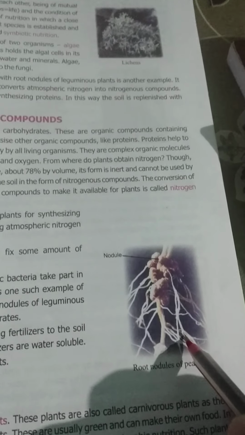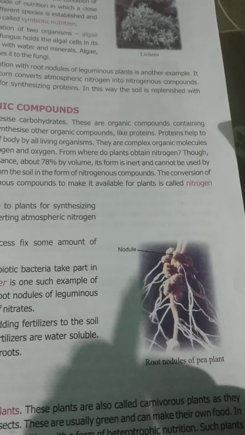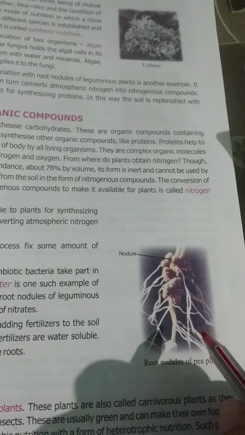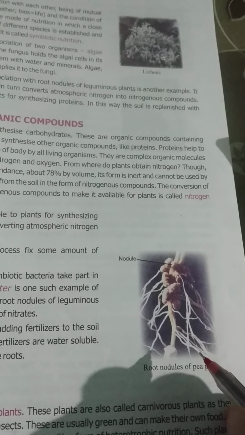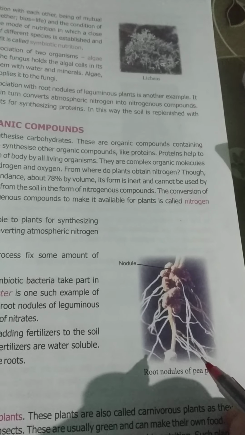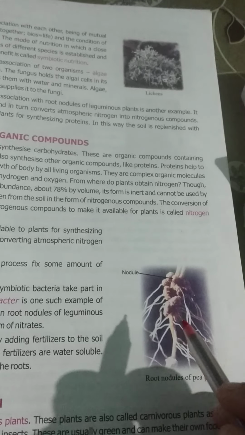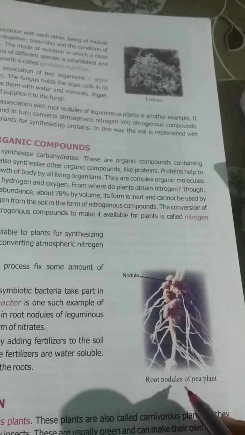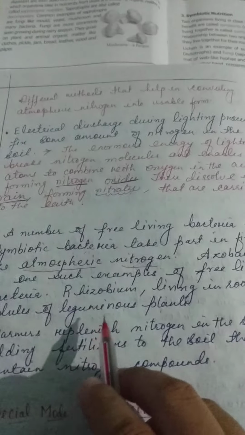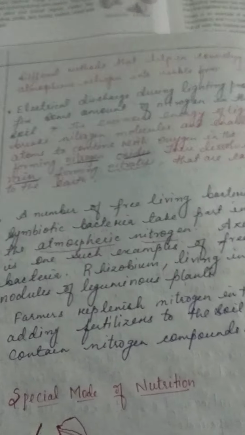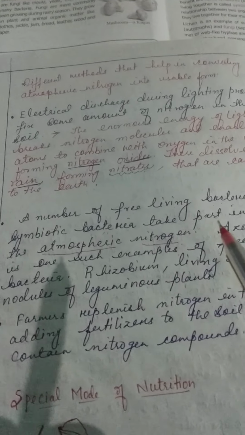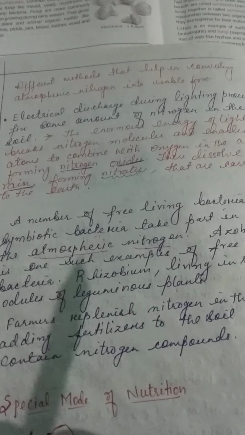Leguminous plants means the plants which are of the pulses family, like lentils, rajma, moong, chana; all these are pulses. So in all these plant roots, nodules are formed, and inside these nodules bacteria are present. Okay, so what are these bacteria doing? These Rhizobium bacteria are fixing atmospheric nitrogen and making it available for the plant. So with the help of these bacteria also, nitrogen fixation can be done.